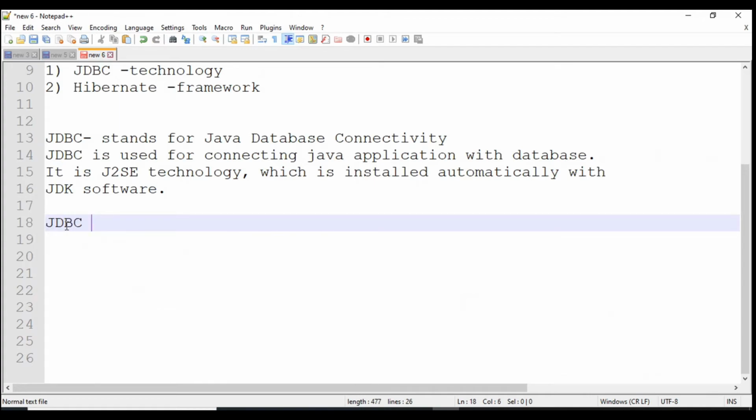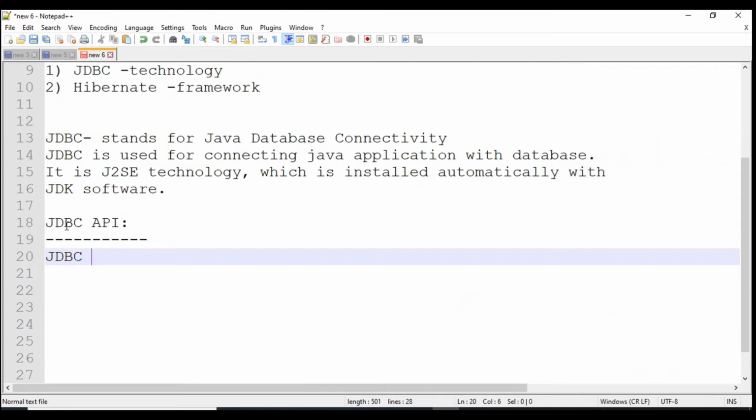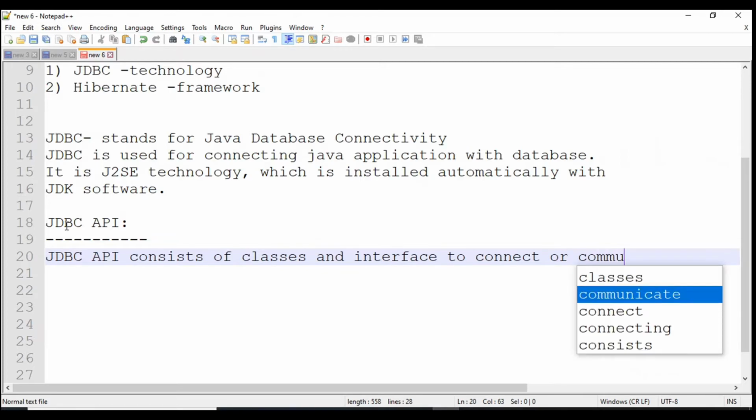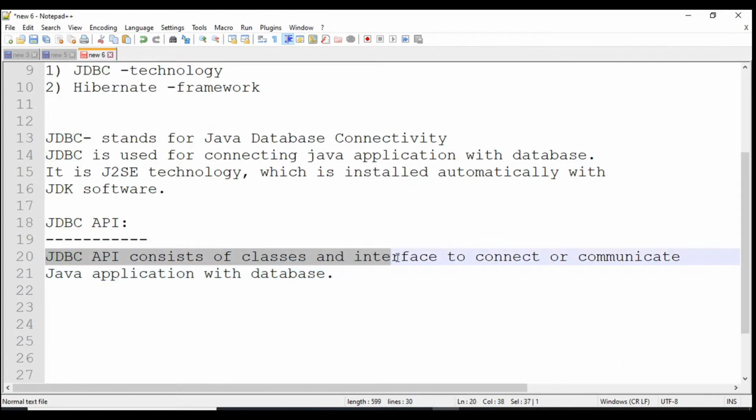Now we will talk about the JDBC API. JDBC API consists of all the classes and interfaces which we are going to use in our Java code to write the code for connectivity.